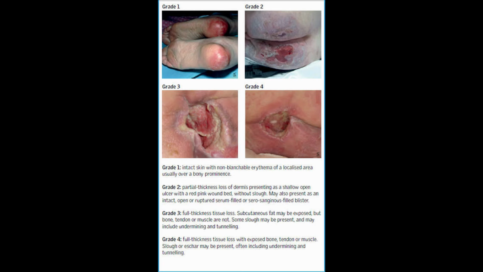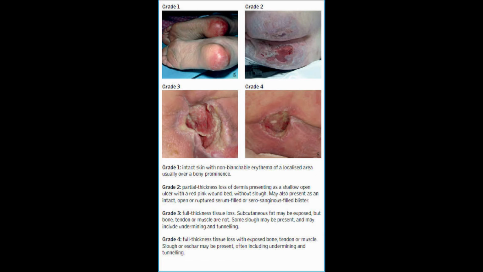So in grade 1 there is intact skin. In grade 2 there is a partial thickness loss of the dermis. In grade 3 there is a full thickness tissue loss with subcutaneous fat exposed but bone, tendon, muscle are not. In grade 4 there is a full thickness tissue loss with exposed bone, tendon or muscle. So these are the stages of the bed sore.